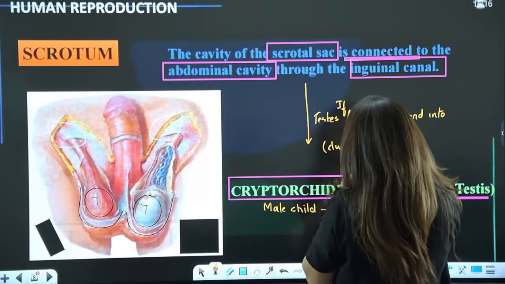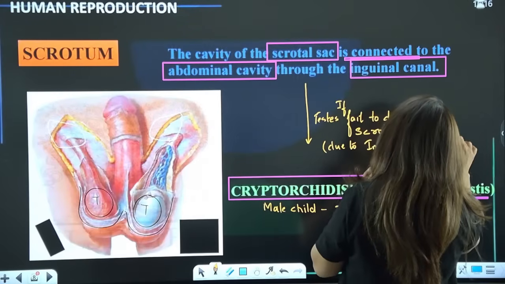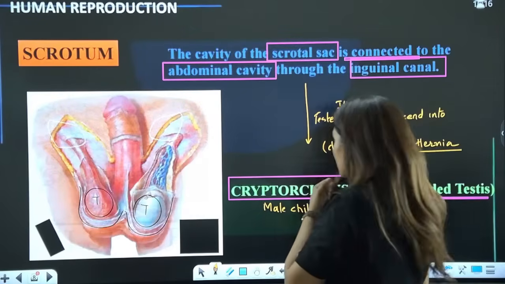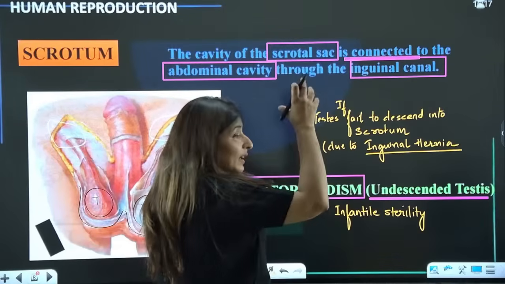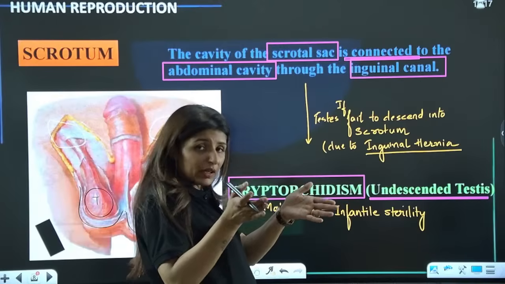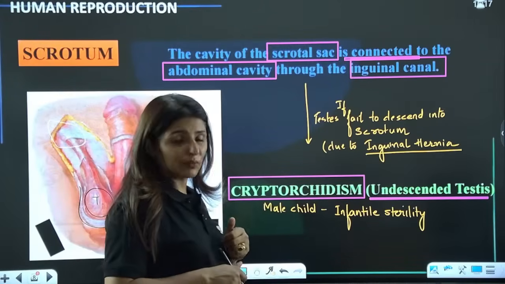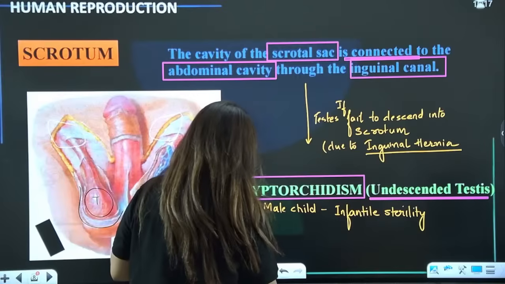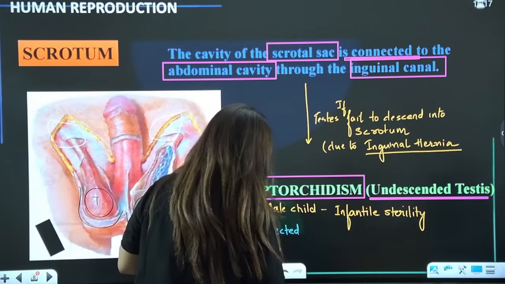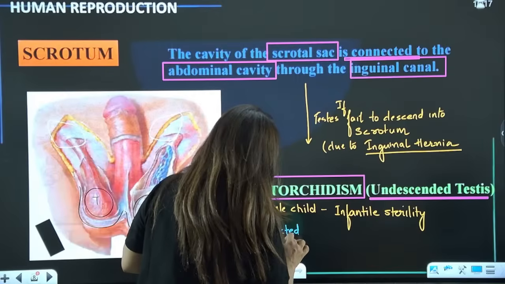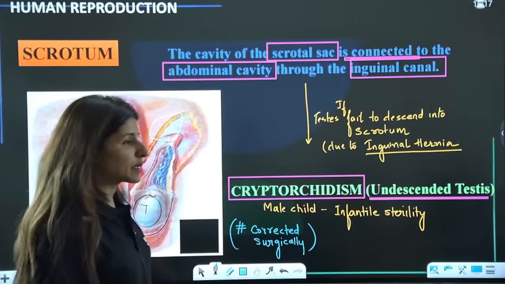But we can surgically open up the inguinal canal and descend the testes into the scrotum. This can be corrected surgically right after birth. Please tell me these points are clear.